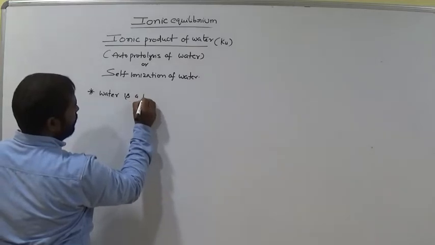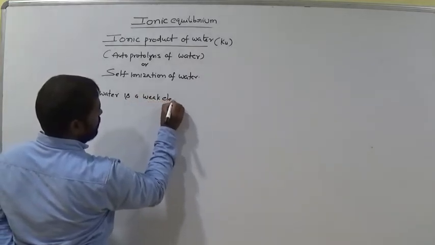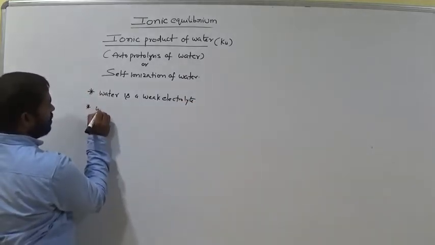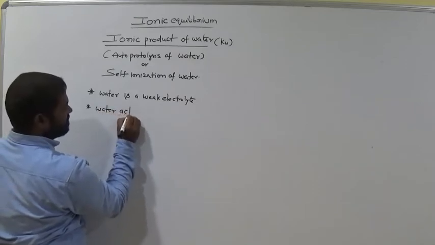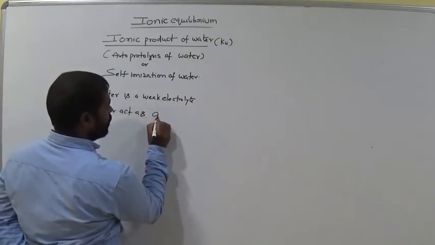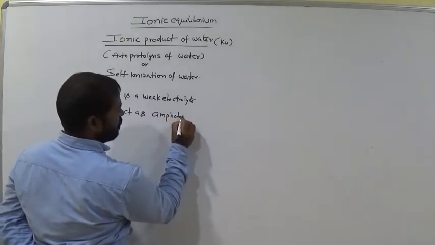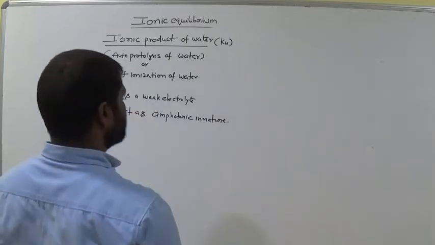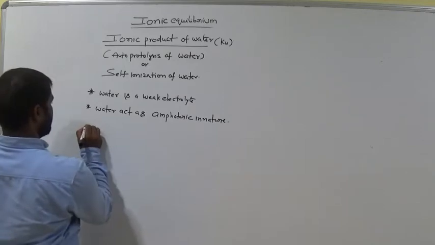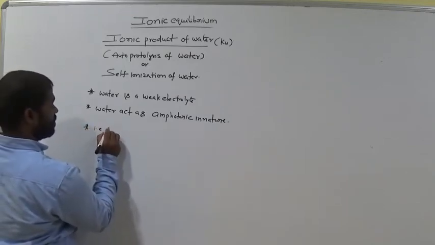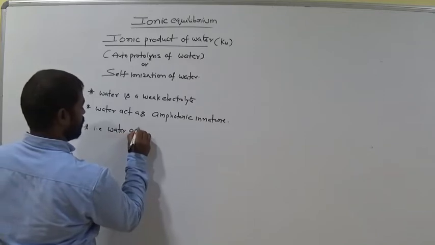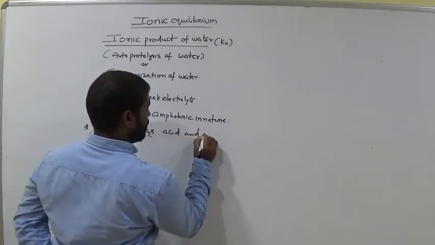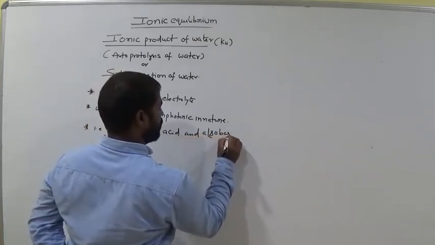Okay, so you know very well water is a weak electrolyte. That means water acts as amphoteric in nature, we already discussed amphoteric. Amphoteric in nature means water acts as an acid and also a base.